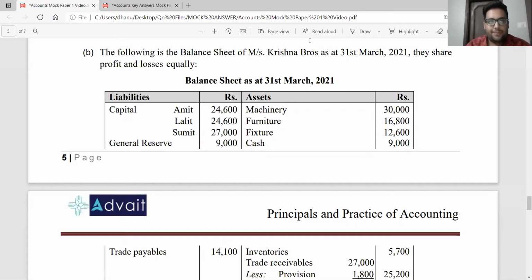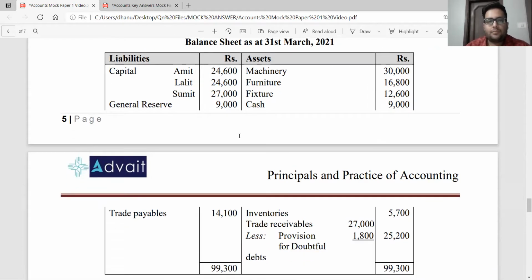Question number 5B. The following is the balance sheet of MS Krishna Brothers as at 31st March 2021. They share profits and losses equally. So in the balance sheet, on the liability side, we have the capital of Amit, Lalit and Sumit, general reserve, trade payables. On the asset side, I am having machinery, furniture and fixture is given separately. Okay, cash, inventory, trade receivables, less provision for doubtful debts, and the total of the balance sheet is coming up